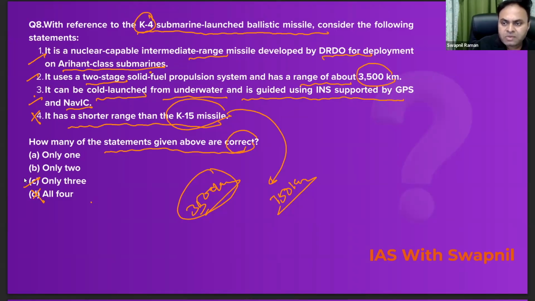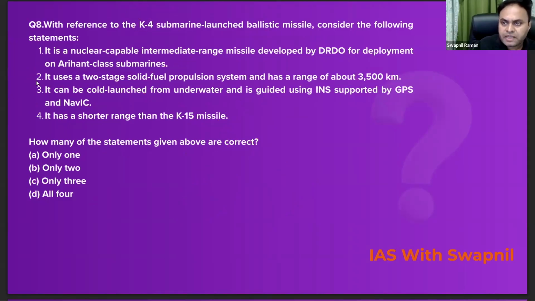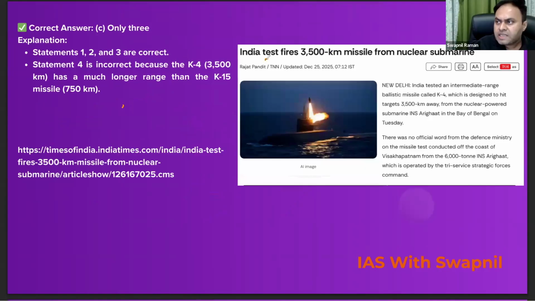Now, why we picked up this question? There is a reason. So look at the explanation part. See, India test fires 3,500 kilometers missile from the nuclear submarine. And which one? The nuclear submarine INS Arighat, in the Bay of Bengal region. Clear? So all these statements are correct here except the last one. Chaliye, now let's move on to the next question.